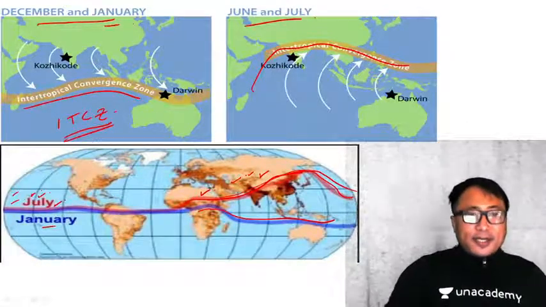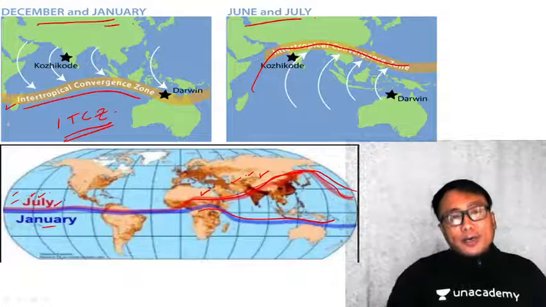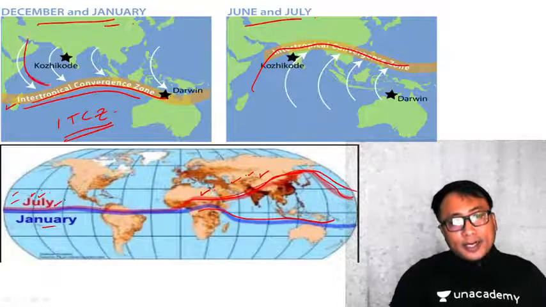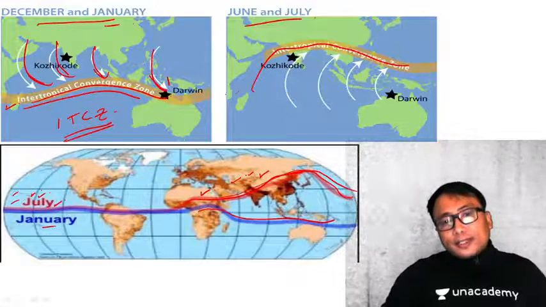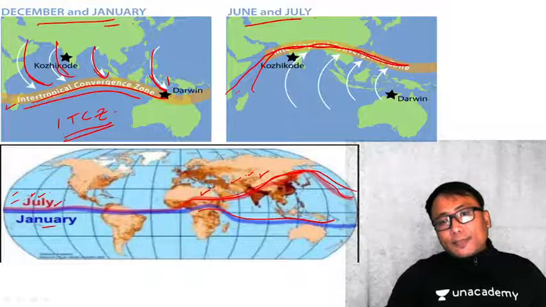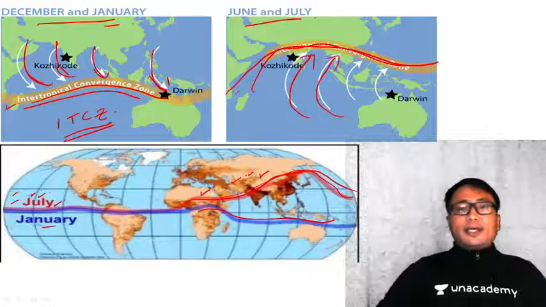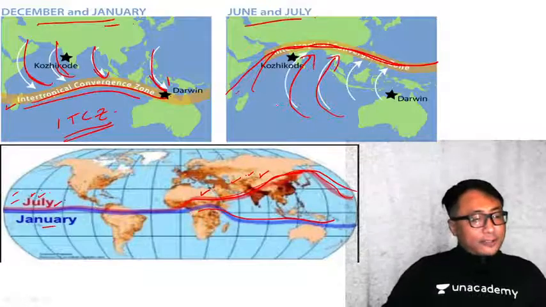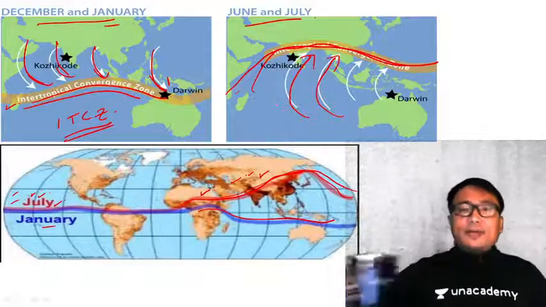Now, let me tell you again the significance of shifting of such a pressure belt. You see here, when this intertropical convergence zone is in this region, wind is blowing like this, you see. But when the intertropical convergence zone, that is shifting of pressure belt, happens in this region, the wind reverses its direction. Now, reversing of the wind from one direction to the other has a lot of climatic and weather phenomena significance.